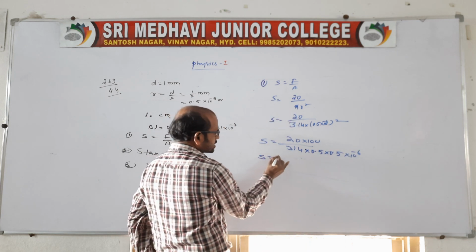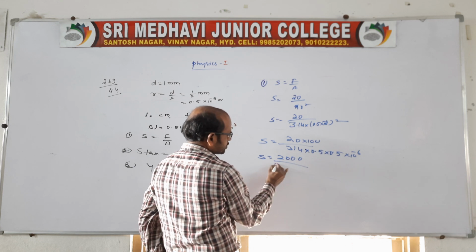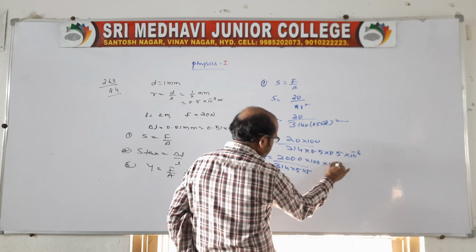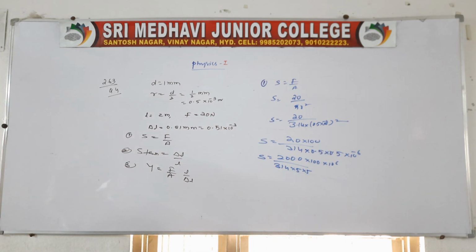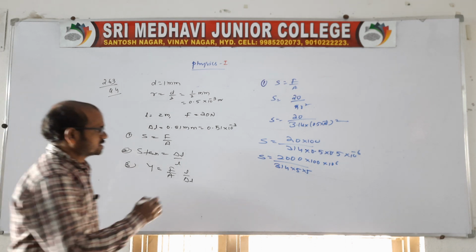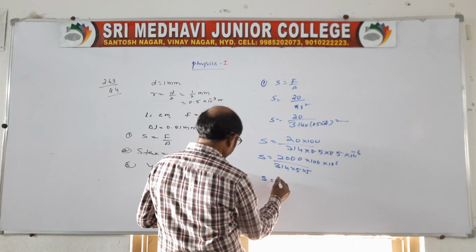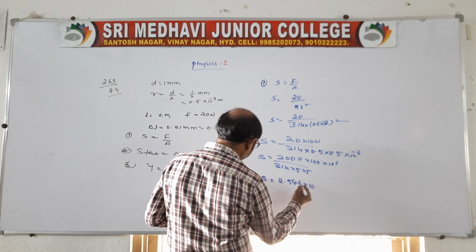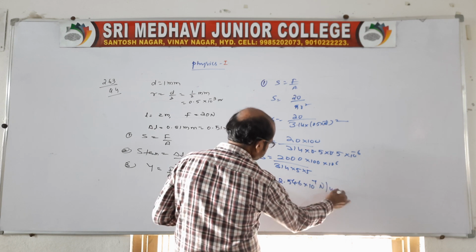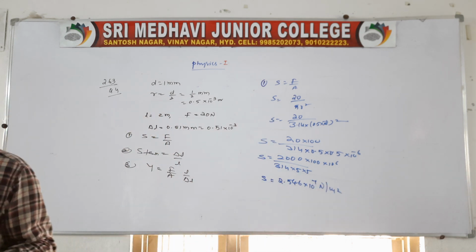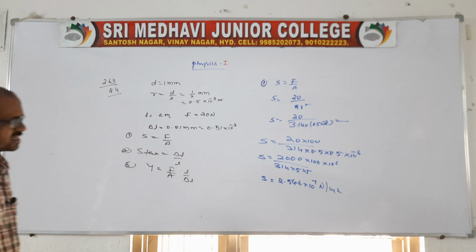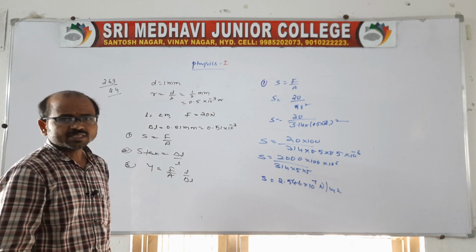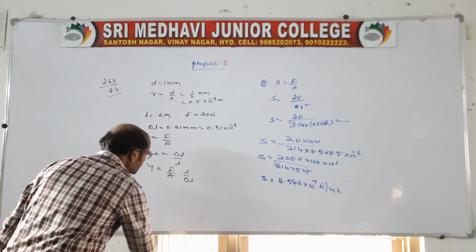So better you simplify this: 2000 over 314 into 5 into 5, and again you write 100 into 10 power 6. Simplify this, and approximately we may get the stress equal to 2.546 into 10 power 7 Newton per meter square. This is related to what? We can say stress. Clear? Stress it is.